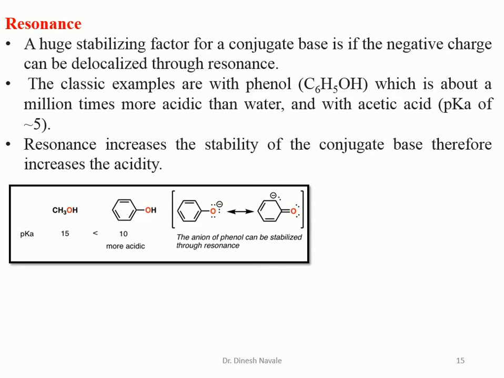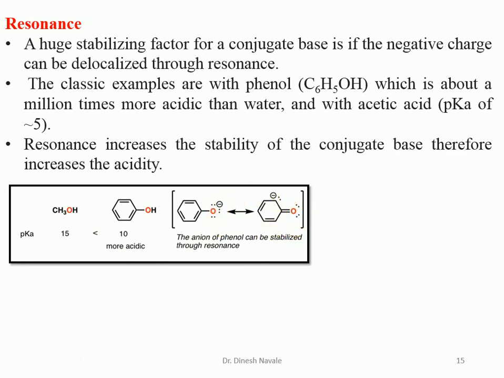Whereas in the case of phenol, after losing the proton it forms the phenoxide ion, which can show different resonating structures with the aromatic ring. So the conjugate base, the phenoxide ion, can be easily stabilized by different resonating structures.